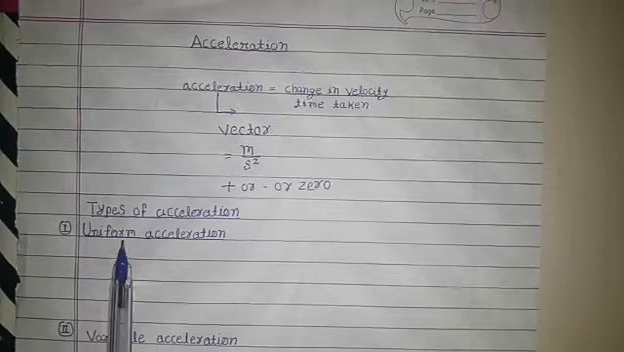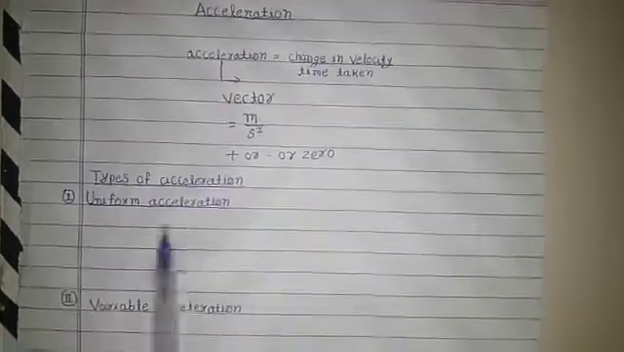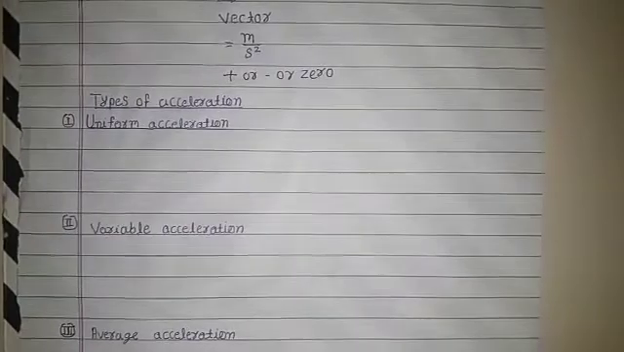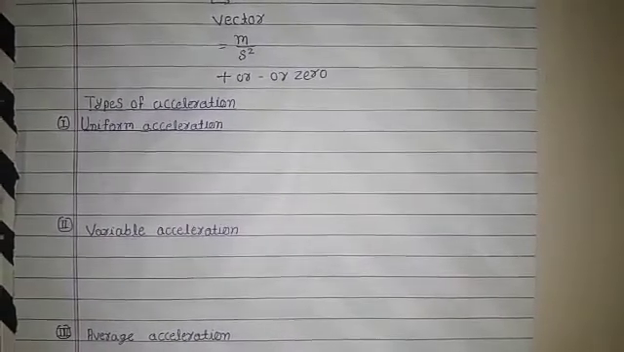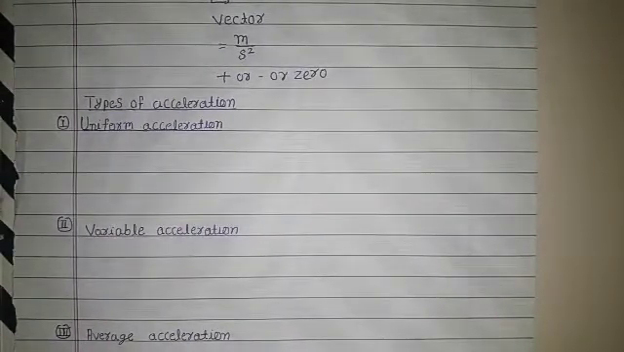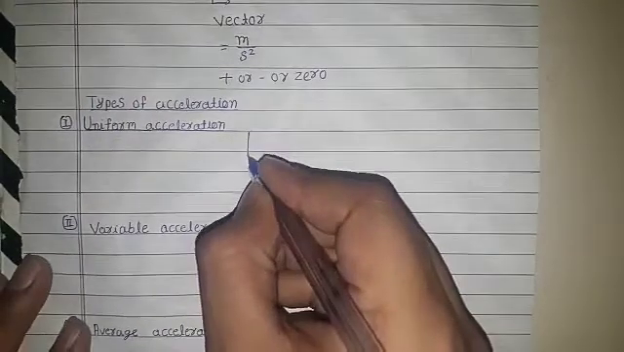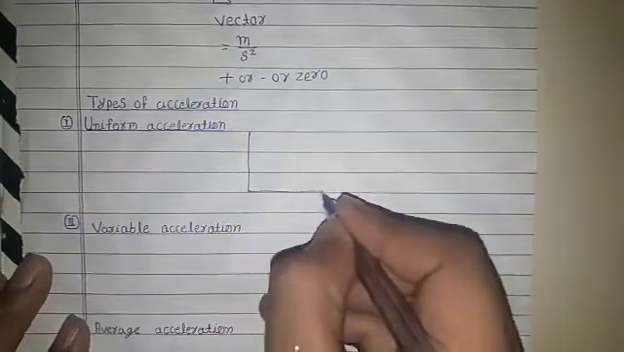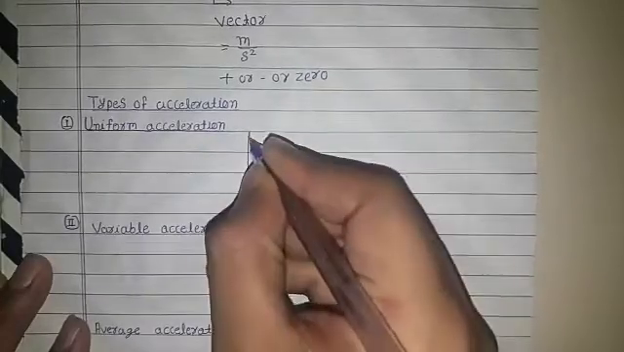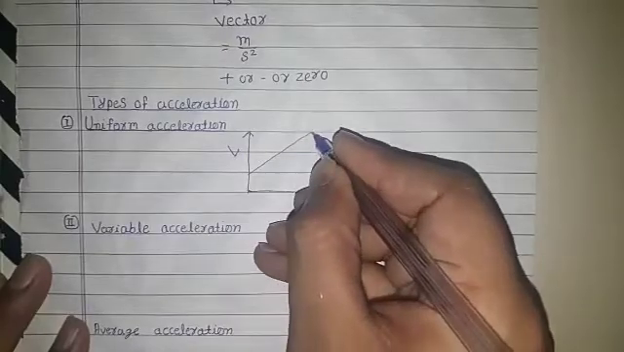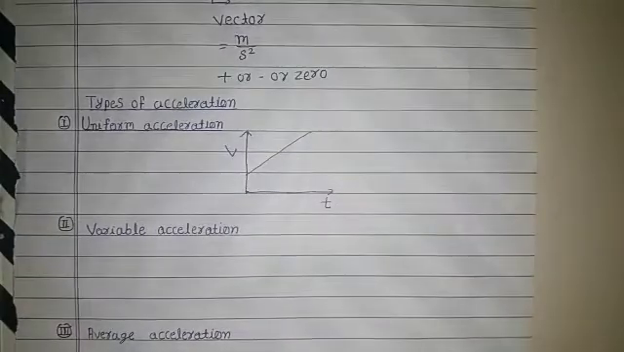Now the next is types of accelerations. First is uniform acceleration. A body is said to be moving with uniform acceleration if its velocity changes by equal amounts in equal intervals of time. Uniform acceleration is represented by the graph between time and velocity. The graph is a straight line, so it shows uniform acceleration.